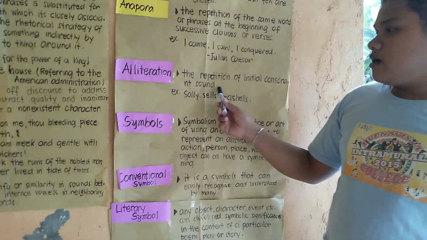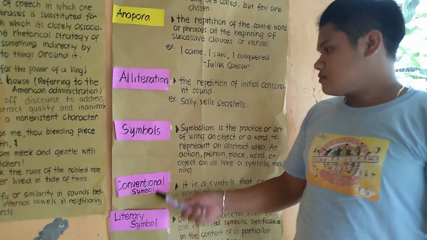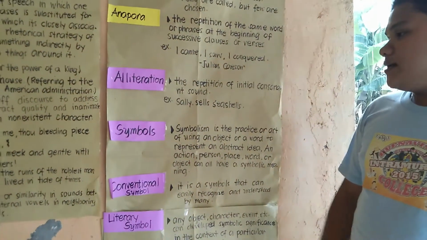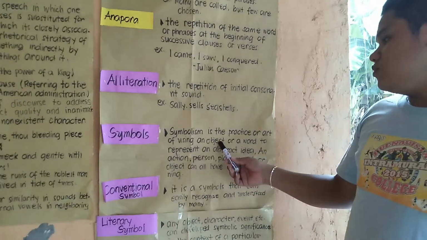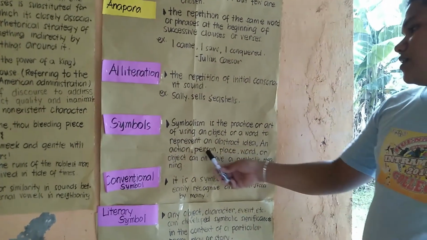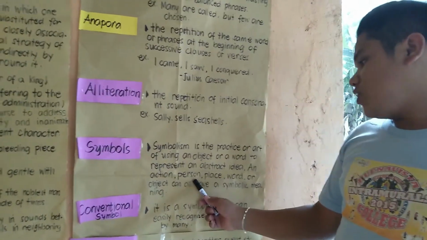And now we're going to talk about symbols, or symbolism. Symbolism is the practice or art of using an object or a word to represent an abstract idea, an action, a person, or a place.